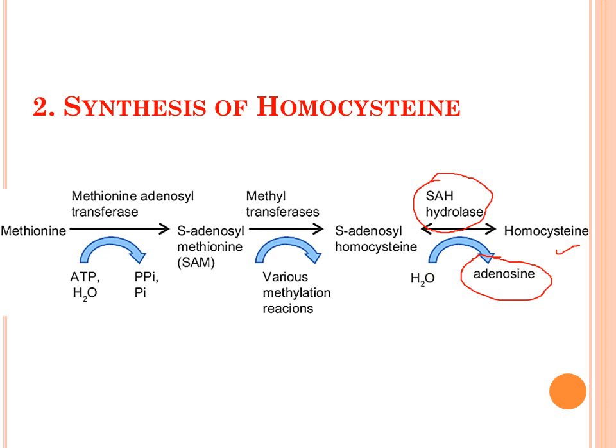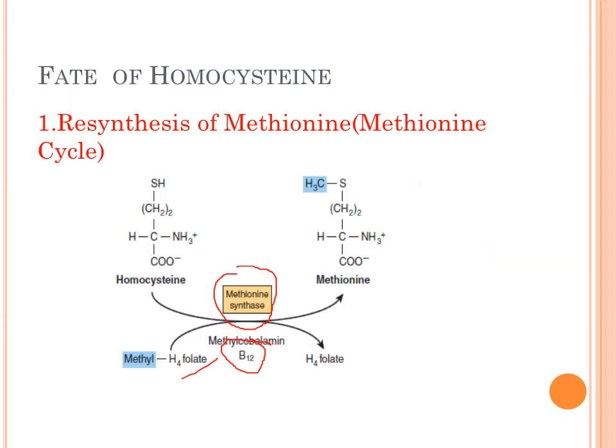So now what is going to happen to this homocysteine which has been formed? This homocysteine can have two types of fate. It can lead to resynthesis of methionine, thus completing the methionine cycle, where methionine forms S-adenosyl homocysteine leading to synthesis of homocysteine, and then homocysteine in the presence of the enzyme methionine synthase will form methionine.